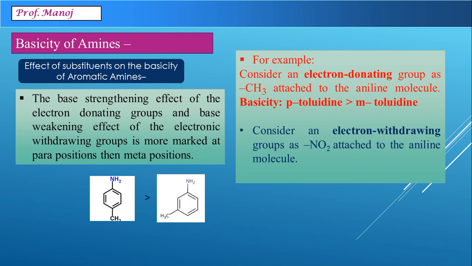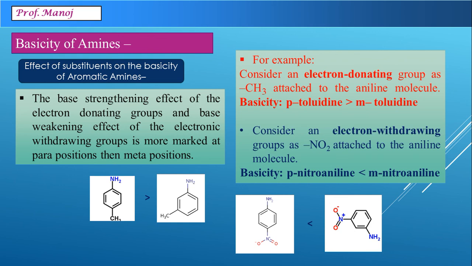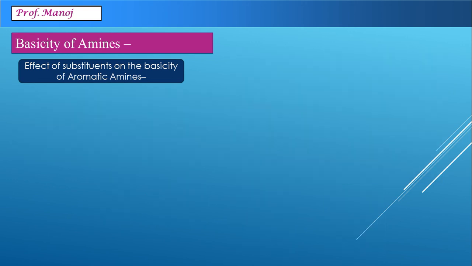Also, for an electron withdrawing group like NO2, this group is going to decrease the basicity, and here also it is found para is more decreasing than meta. So in both the cases we can see meta has almost no effect on basicity.